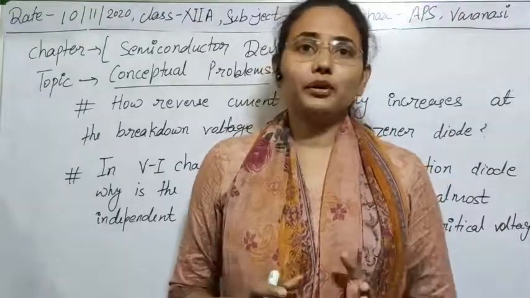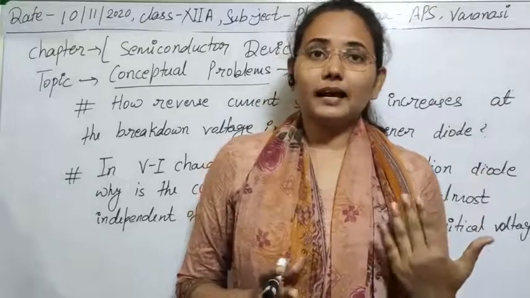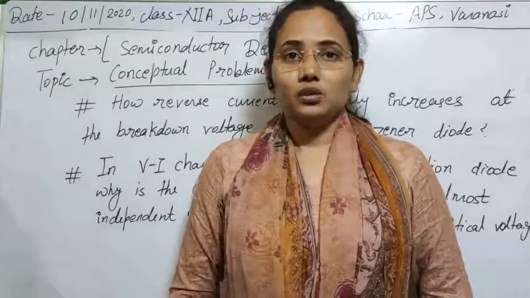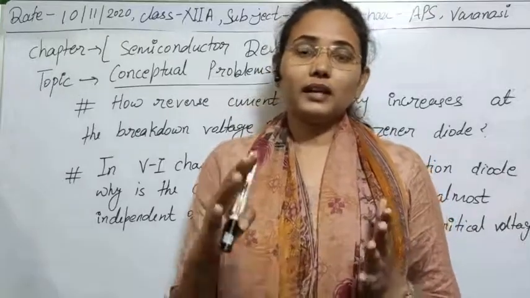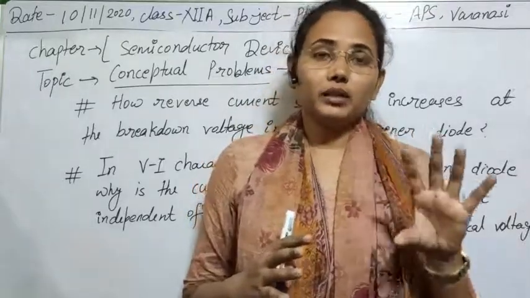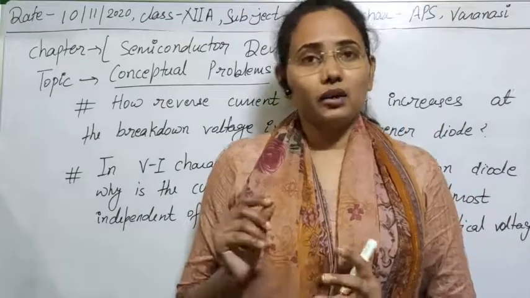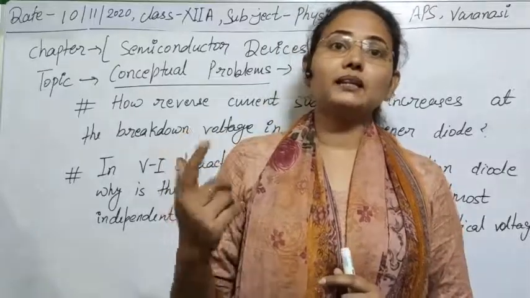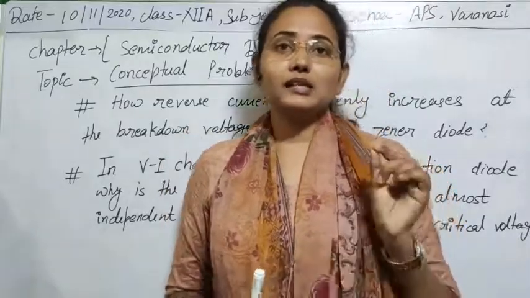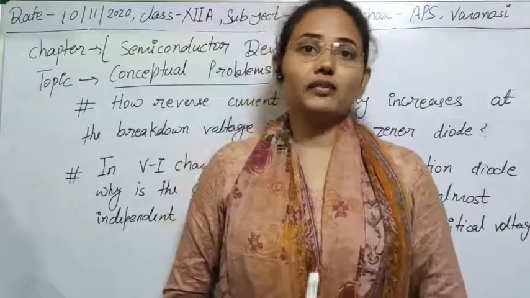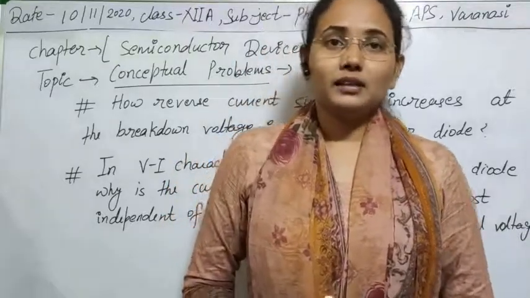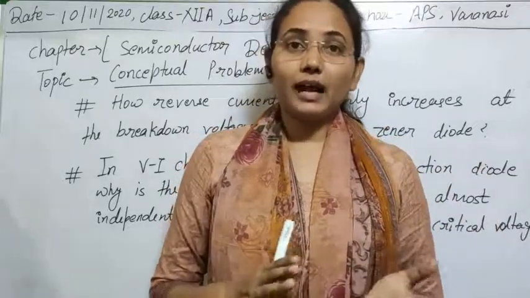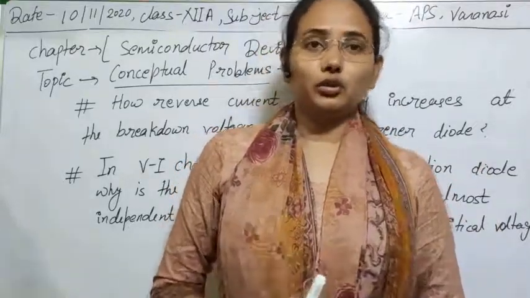The third group impurity consists of trivalent atoms. As there are only 3 electrons in their outer shell, all three electrons make covalent bonds with three electrons of germanium, and to complete its fourth covalent bond it needs an electron. So there is a deficiency or vacancy of an electron that is created, and that is known as a hole. So there is the creation of holes when we add trivalent atoms to the fourth group elements.